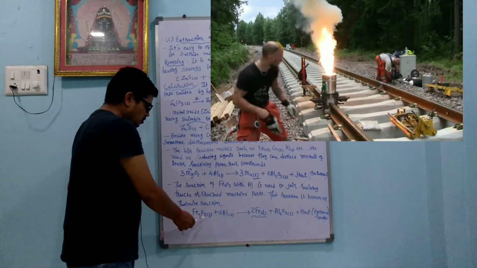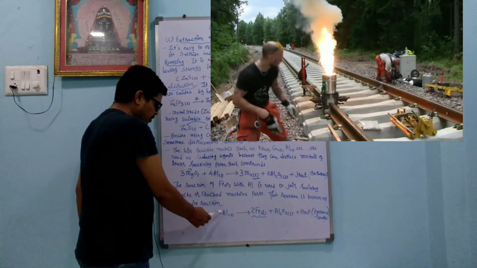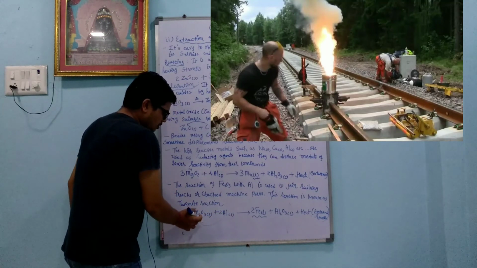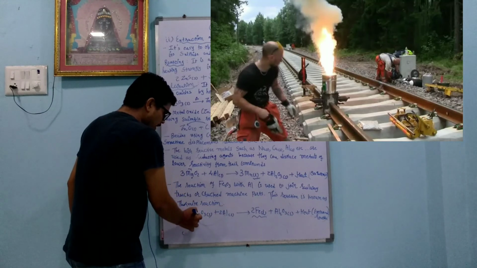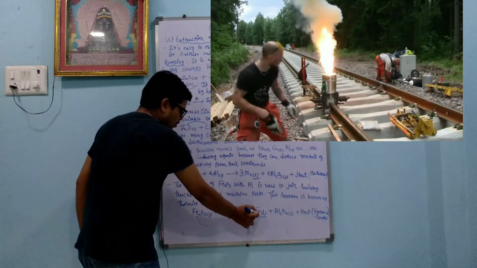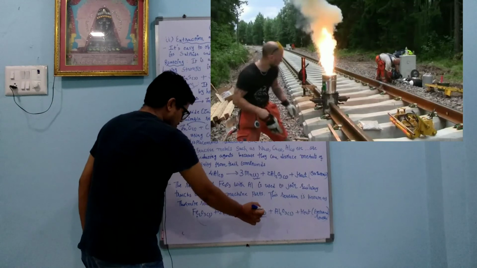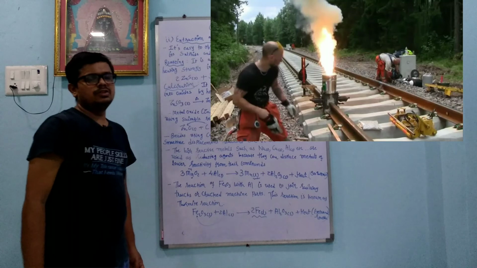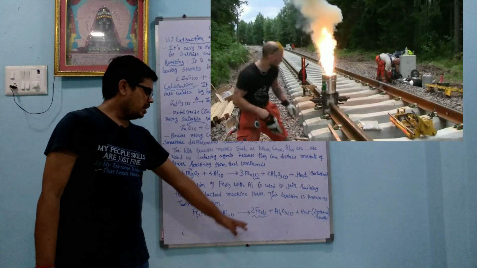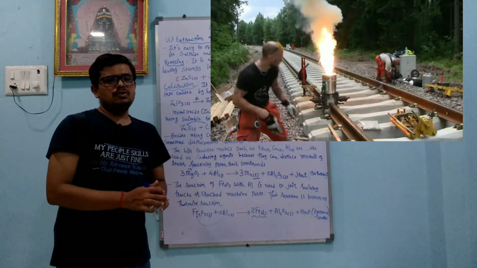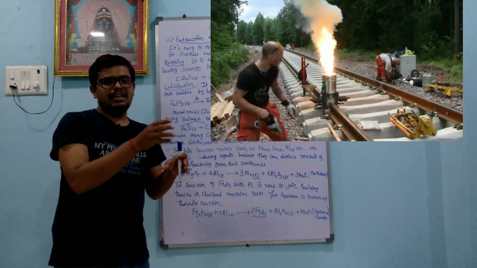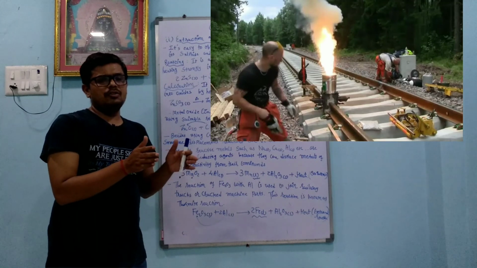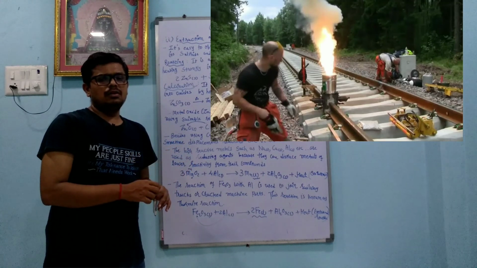Okay, so Fe2O3 in the solid form plus 2 mole of aluminium, here the same reaction occurs. Aluminium gives its electron to Fe, and because of that reason the Fe is separated, we get Fe in the liquid form because it is an exothermic reaction. Plus this aluminium reacts with oxygen, we get Al2O3 plus heat energy is produced, and this reaction is a highly exothermic reaction. So when we want to join the railway track, at that time Fe is available in the liquid form, so we can easily join the cracks, or we can join the 2 tracks in the railway tracks.